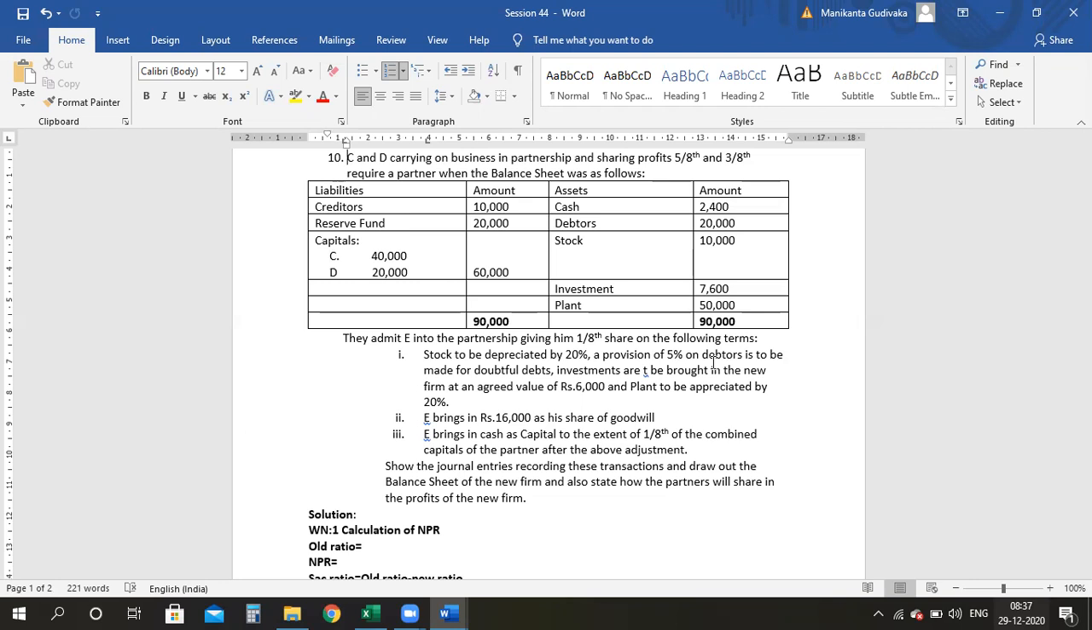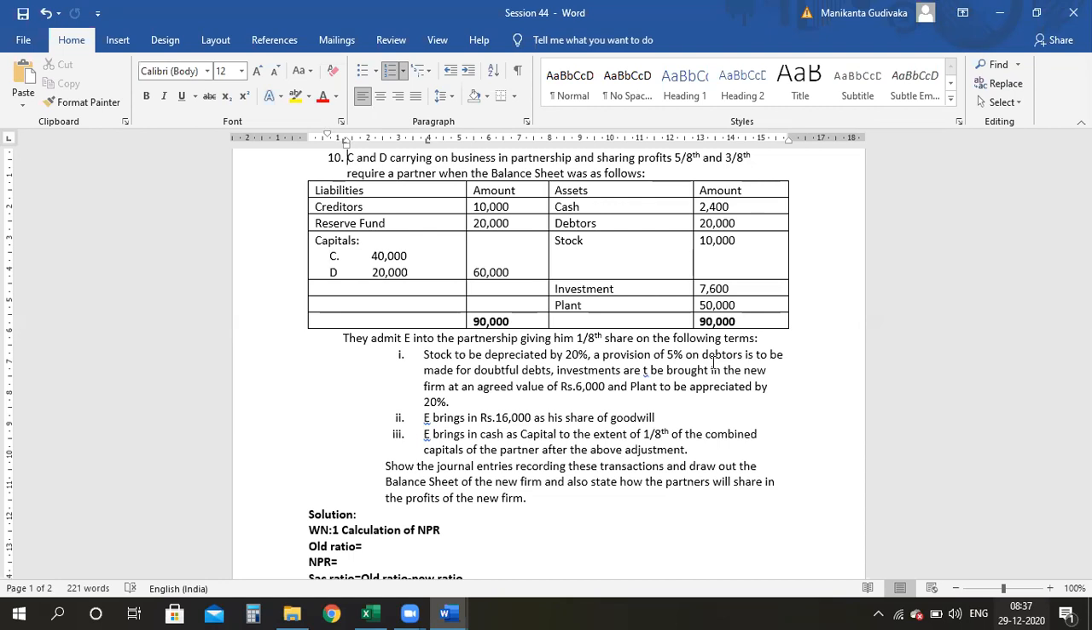So you have creditors, you have reserve fund, which will be going for the old partners. And you also have capital accounts and cash, debtor, stock, investments, and plant given respectively. They admitted E into the partnership, giving 1/8 share on the following terms. Now, stock to be depreciated at the rate of 20%, a provision of 5% on net assets to be created. Investments are to be brought to the new agreed value of 6,000.